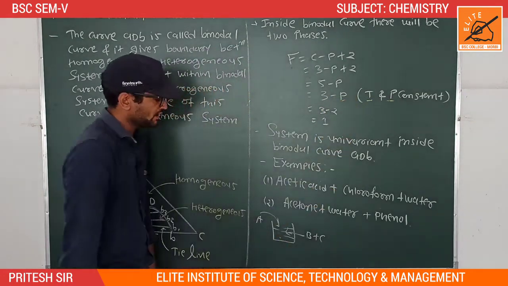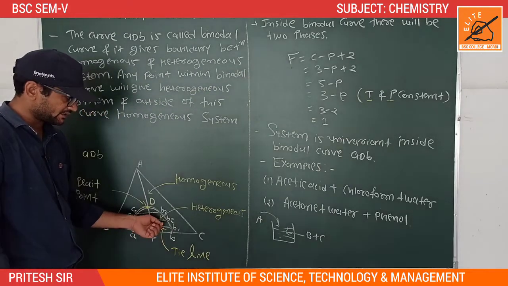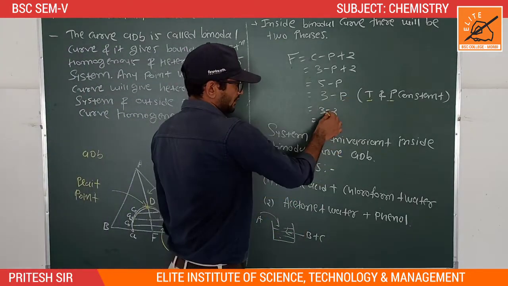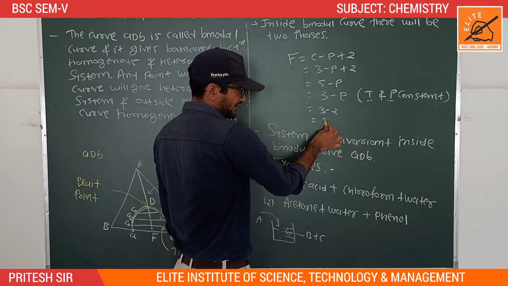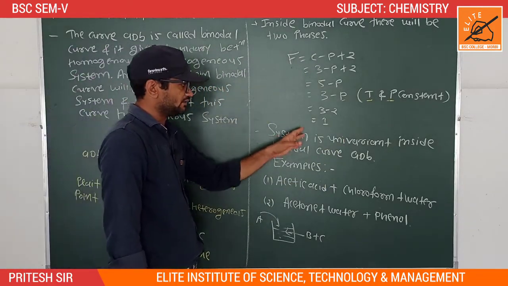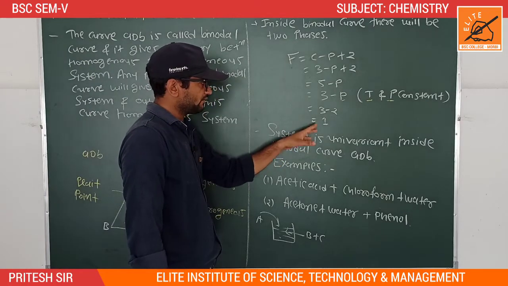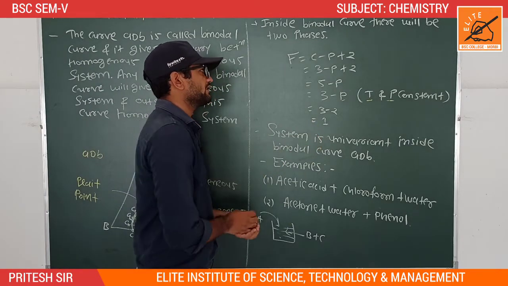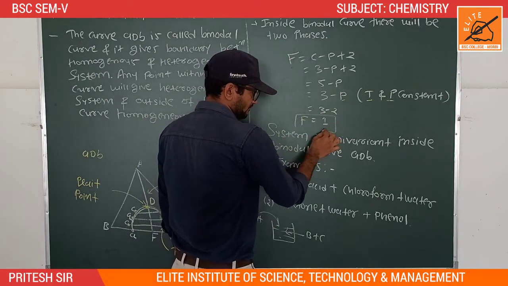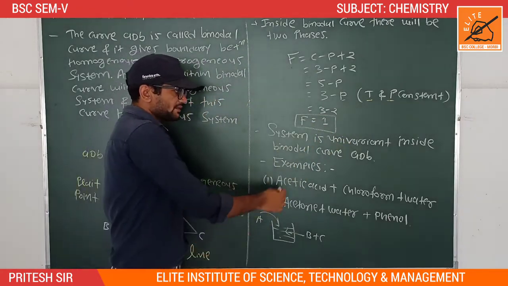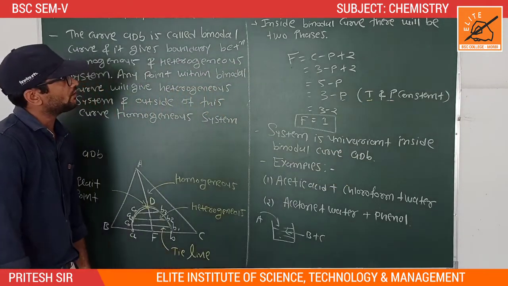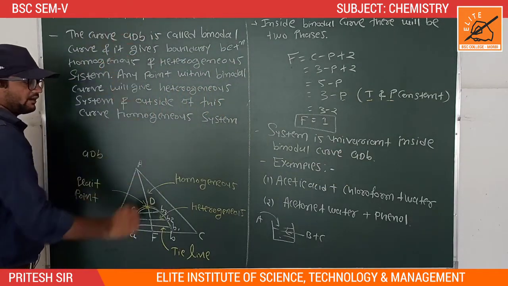Here we can see that two different phases, heterogeneous and homogeneous, are both possible in this case. So the phases P is equal to 2, and the value of F is equal to 1. It means the system becomes univariant. If the value of F is equal to 0, then it is non-variant; if F is equal to 1, then univariant. So the degree of freedom in this case is 1, and the system is univariant inside the binodal curve.